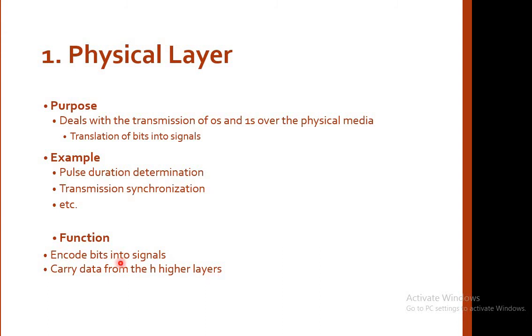Now we have already seen in the previous lecture that in communication, first we have data and then we convert that data into signals. So this task is performed at the physical layer. These are all the 7 layers of the OSI ISO model, and below the physical layer is our actual media through which we are transferring the data.